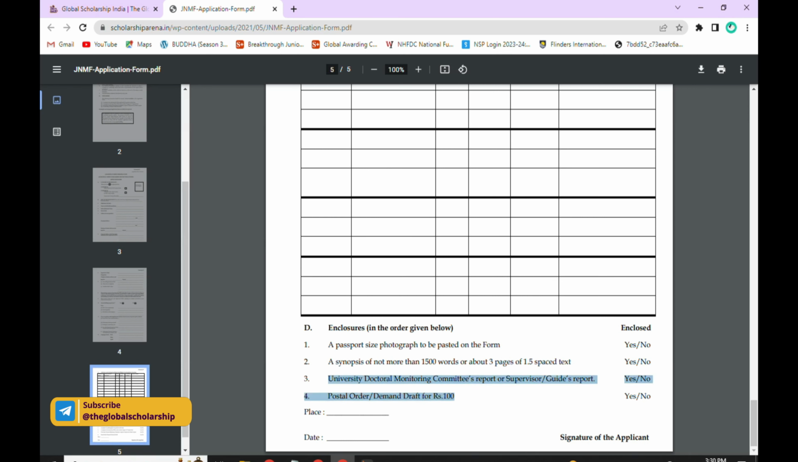And university doctoral monitoring committee's report or supervisor or guide's report, click yes or no. Then postal order or demand draft of for rupees 100, click yes or no. Then place of yours and date and signature of the applicant. This will be the successful submission of your application form for the scholarship.